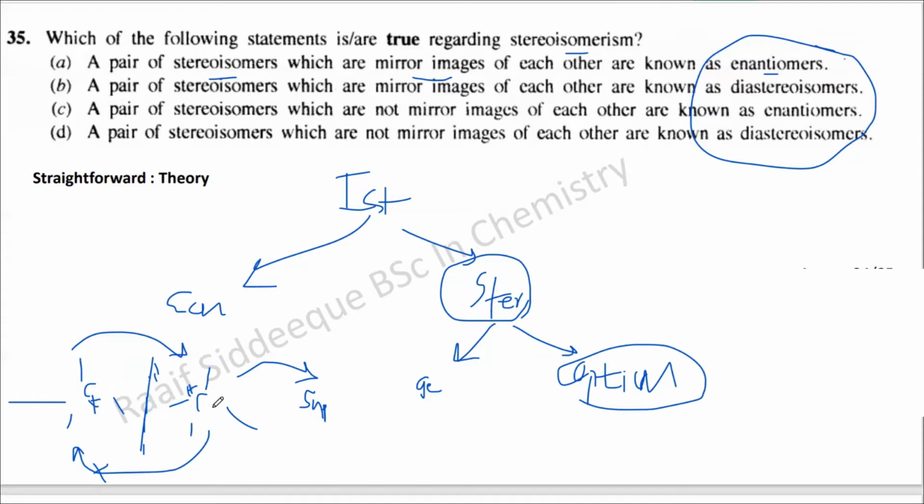You can rotate up to 180 or 360, but 360 means the same molecule. You try as much as possible to rotate this and see whether this can be overlapped to this one. When it cannot be overlapped, or we say superimposed, not overlap, it becomes enantiomers and they have optical activity.